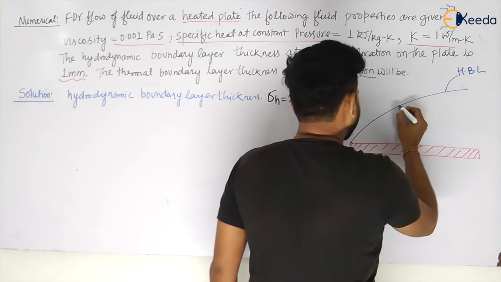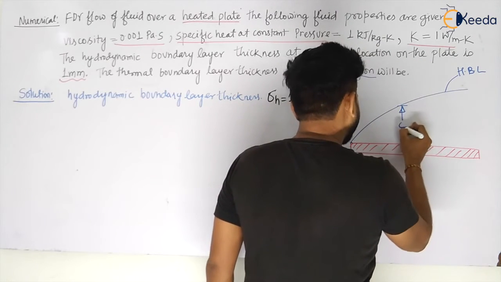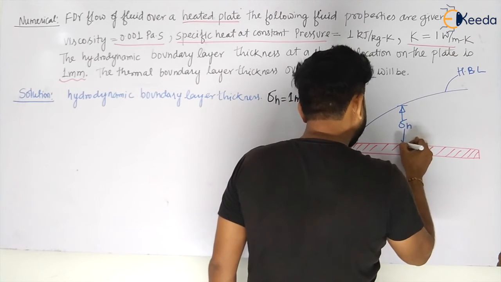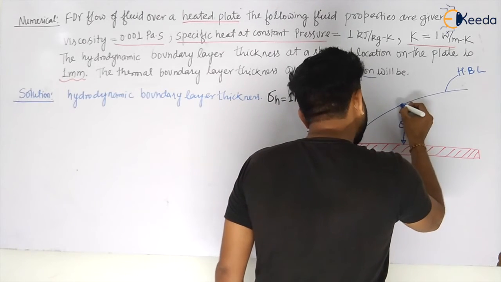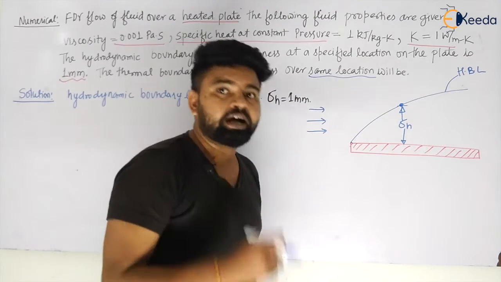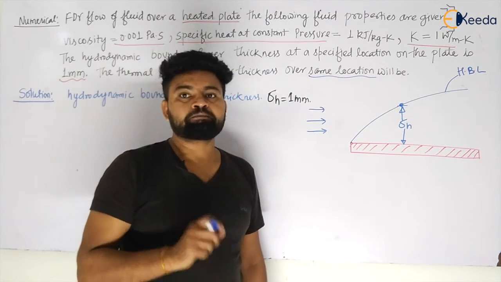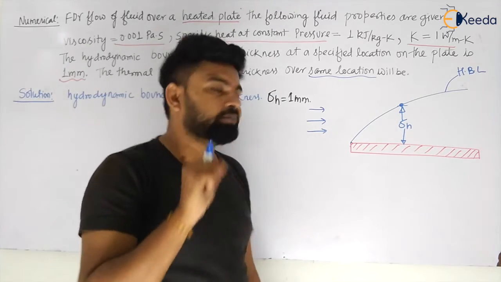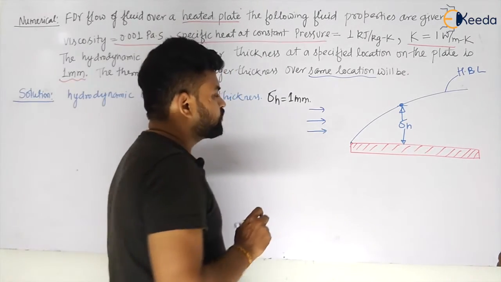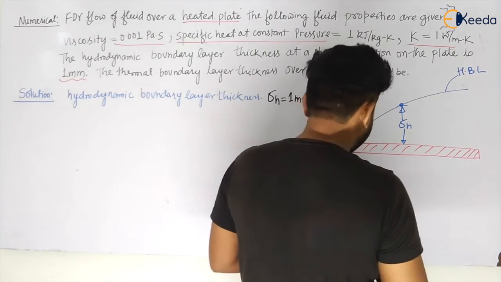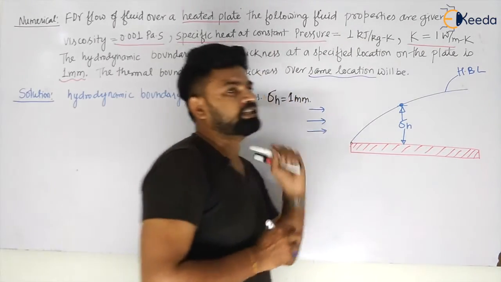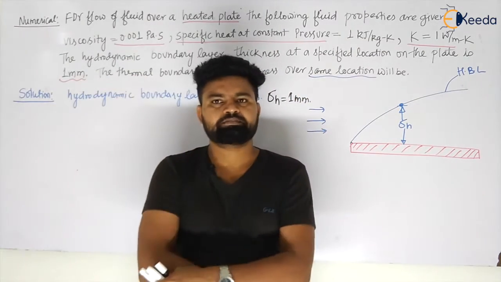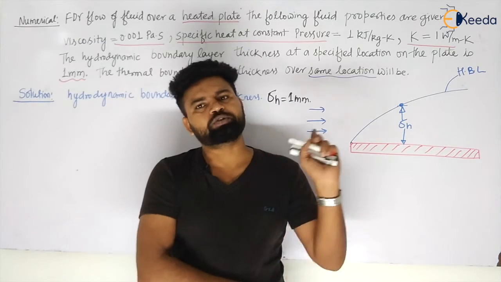So the thickness of the hydrodynamic boundary layer, delta hydrodynamic, he has given, and he is asking at the same location what will be the thickness of the thermal boundary layer, my dear students. First of all, at the same location he is asking, you can use the trick. Without touching anything, you can do this question.